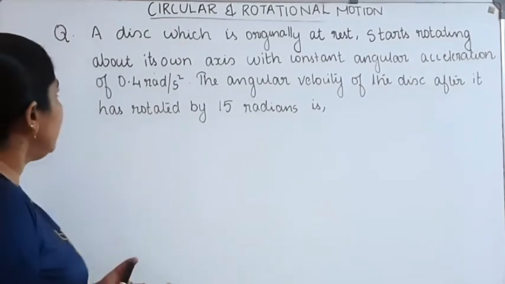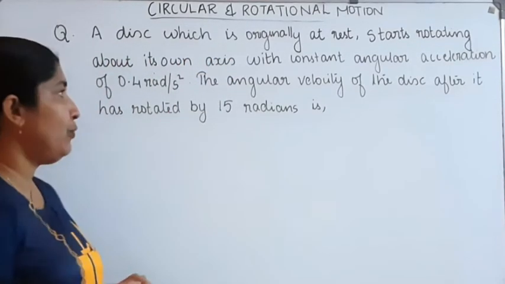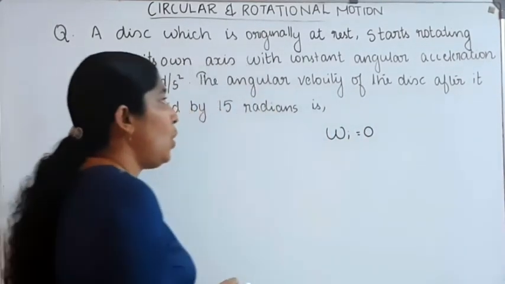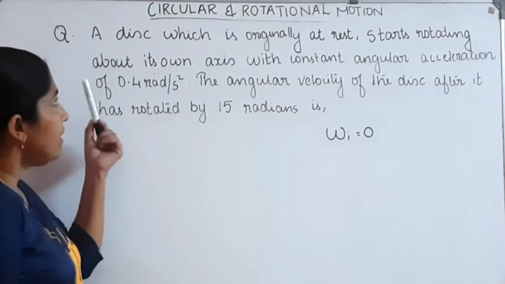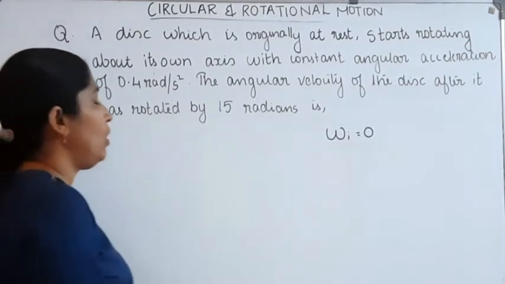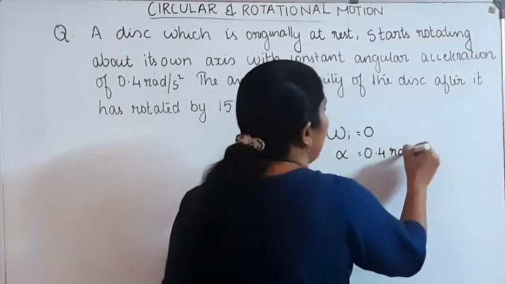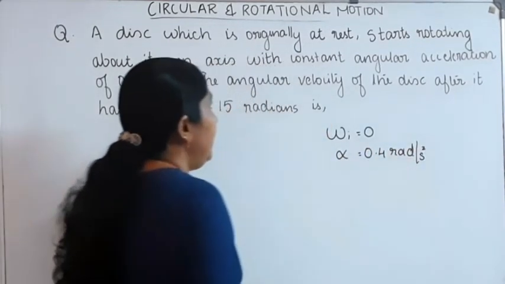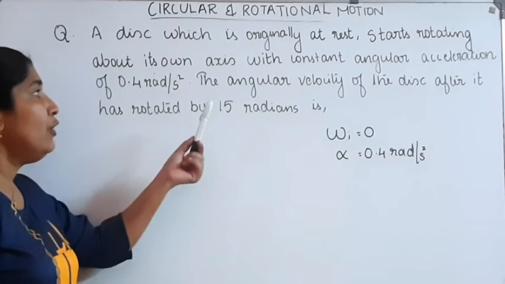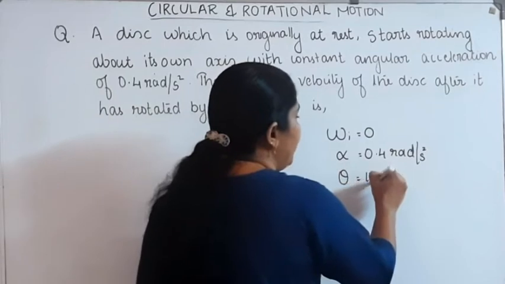Okay, what about the values which are given here? A disk which is originally at rest. Therefore, initial angular velocity is taken as 0, which is at rest. It is rotating about its own axis with a constant angular acceleration. Angular acceleration alpha is given, it's equal to 0.4 radian per second square. That's also given. The angular velocity of the disk after it has rotated by 15 radian. Theta is also given. Angular displacement is given, it's equal to 15 radian.